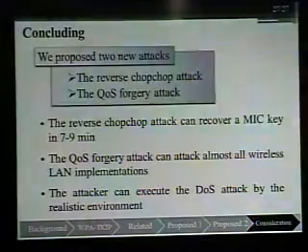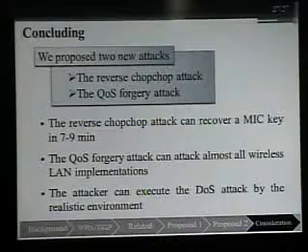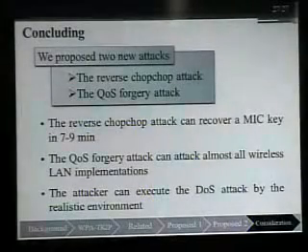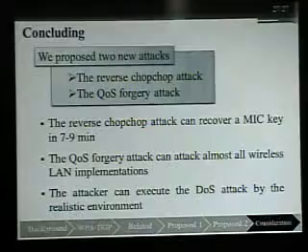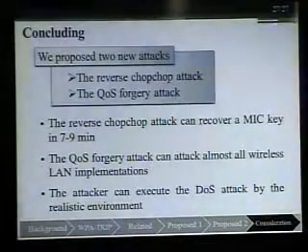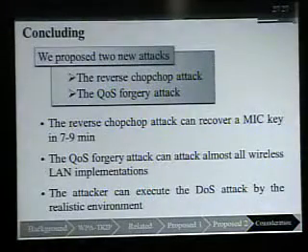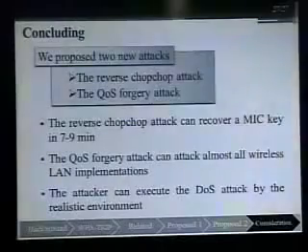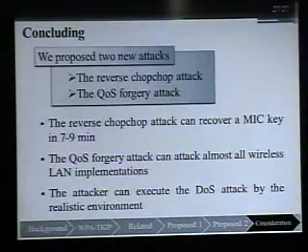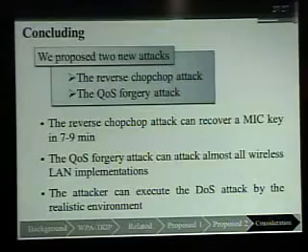Finally, I'll conclude. We propose two new attacks, the reverse chop-chop attack and the QoS forgery attack. The reverse chop-chop attack can recover a MIC key in 7 to 9 minutes. The QoS forgery attack can attack almost all wireless LAN implementations. The attacker can execute the DoS attack in a realistic environment.